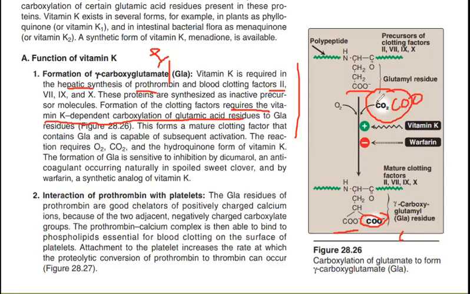This is how the precursors of 2, 7, 9, 10 are converted to the mature form by the carboxylation at this glutamyl residue which is present here, this CH2 and C double bond O. At this level, what happens, there are two hydrogens over here, one hydrogen is here, one hydrogen is gone.